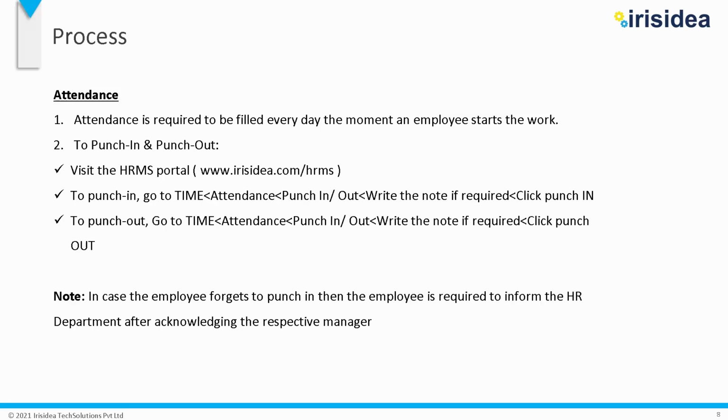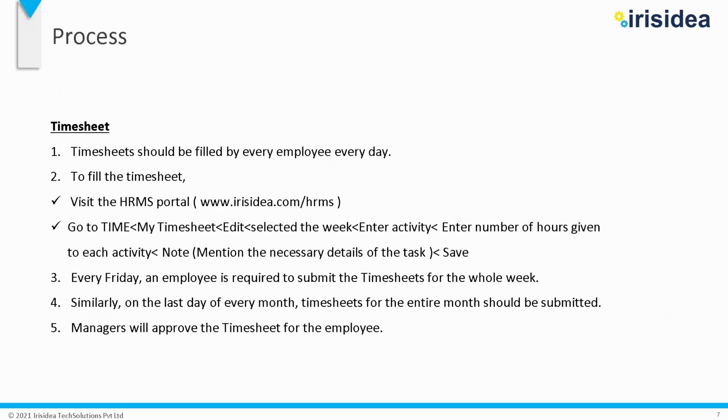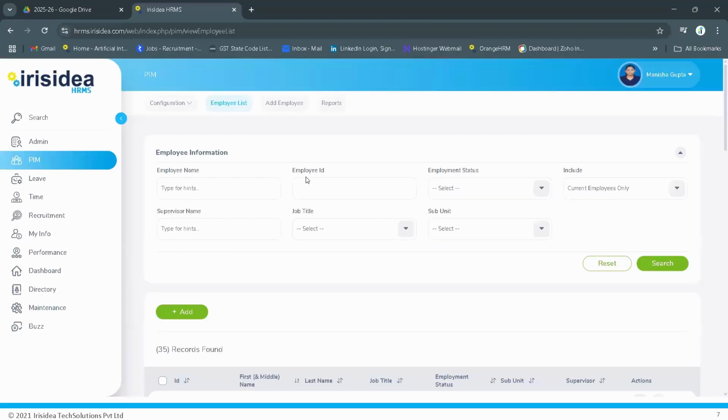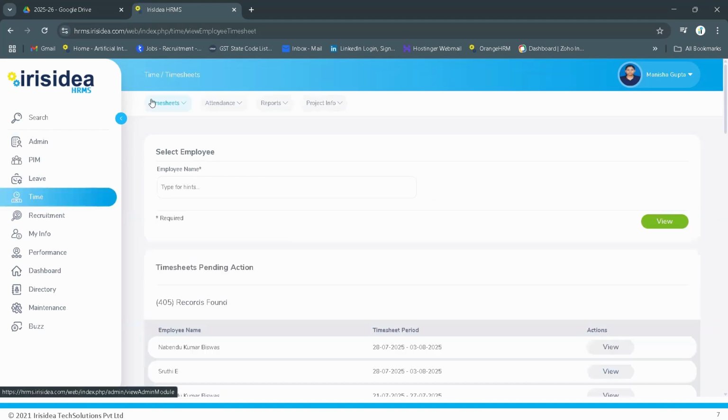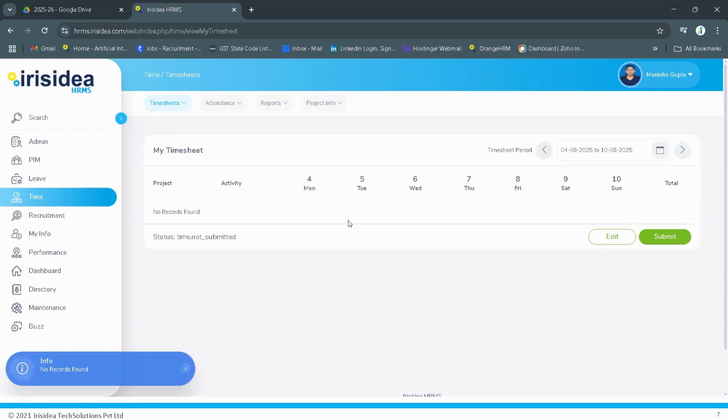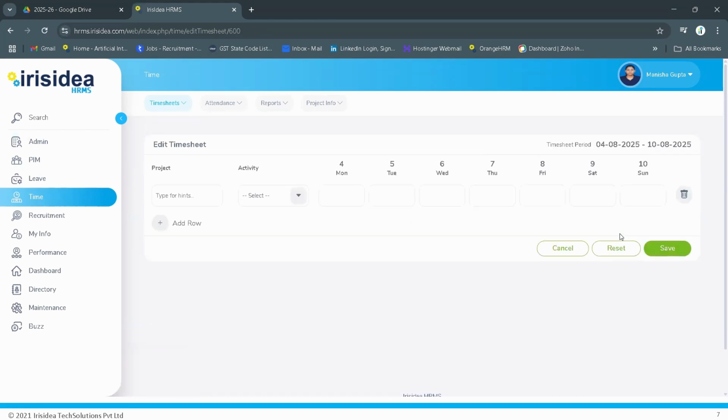First, I'll show you how to update the timesheet. You have to first log in to HRMS. Once you log in, click on Time, then Timesheet, then Edit. Select the project you are working on, and select the activity.